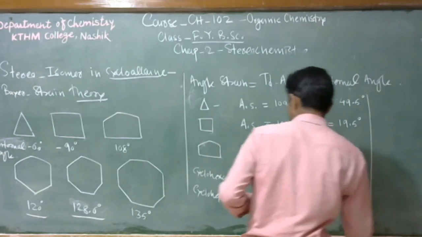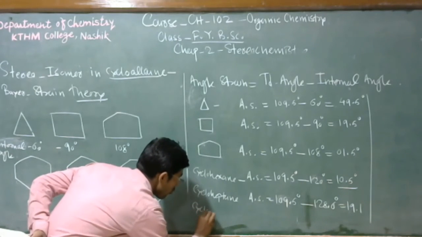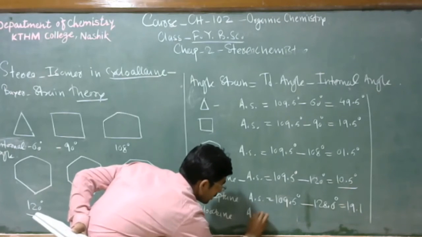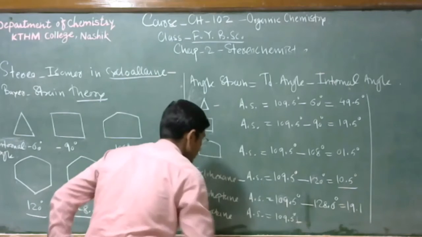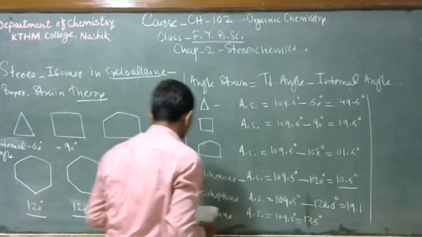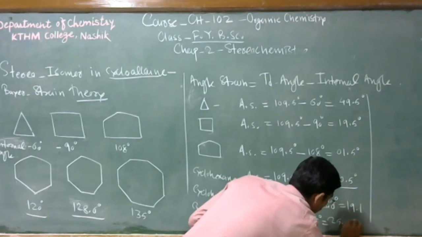And last is cyclooctane. For cyclooctane, the angle strain is 109.5 degrees minus 135. So that value comes out to be 25.5 degrees.